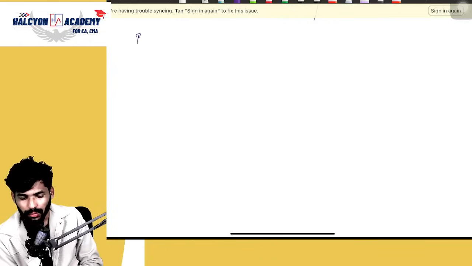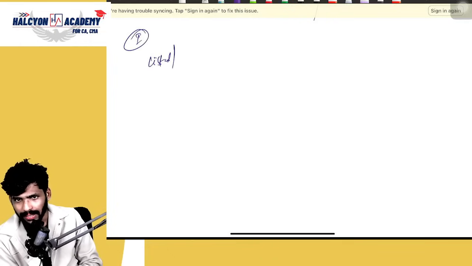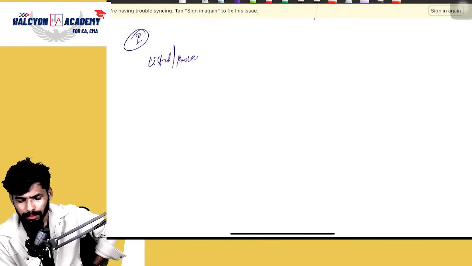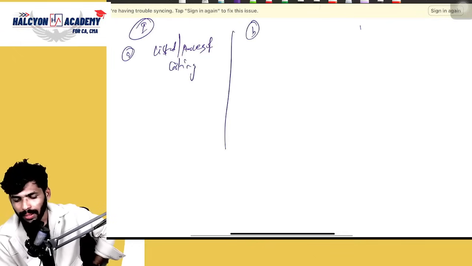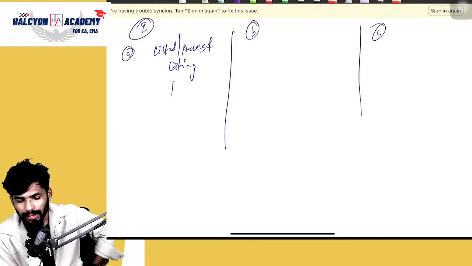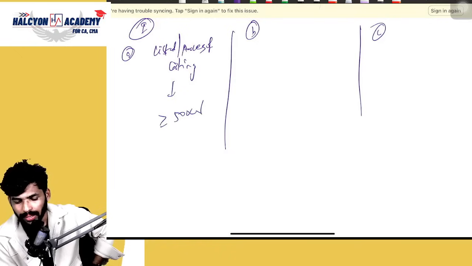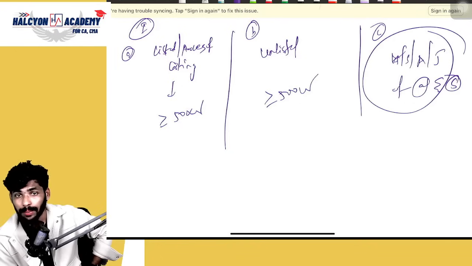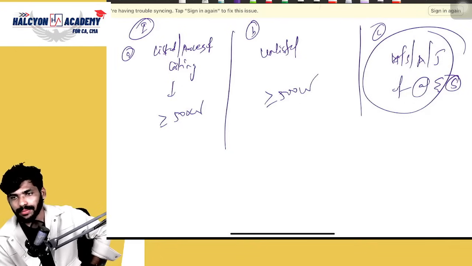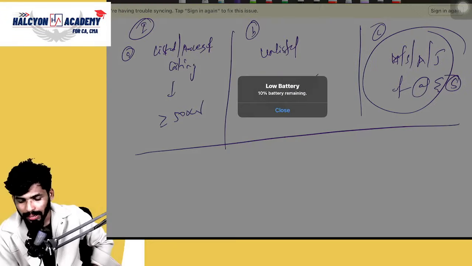So first point, listed or in the process of listing. I'm just summarizing for you: point A, point B, point C. Tell me. Here net worth should be more than or equal to 500 crores. Here, unlisted, net worth more than or equal to 250 crores. Here, holding, subsidiary, associate, joint venture of A and B. For those companies also Ind AS is applicable irrespective of the limit. Clear? Okay. Next, coming to the second.